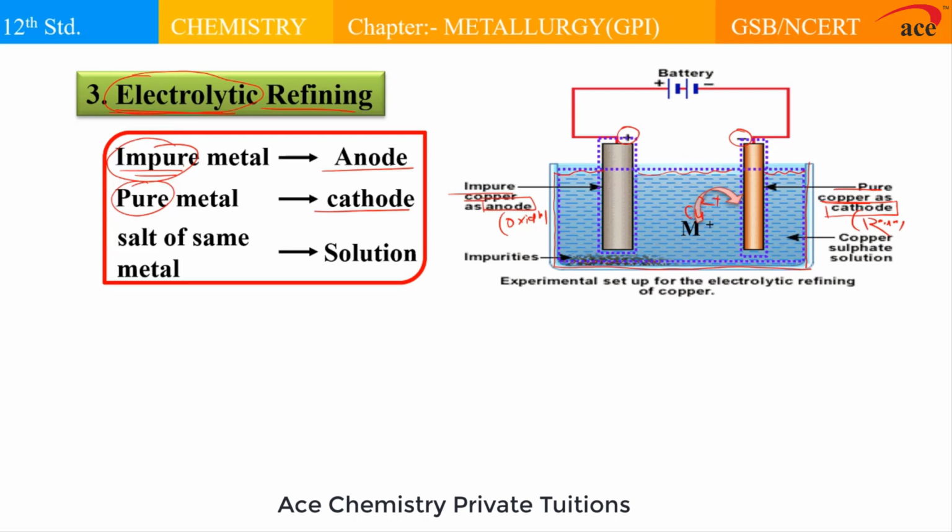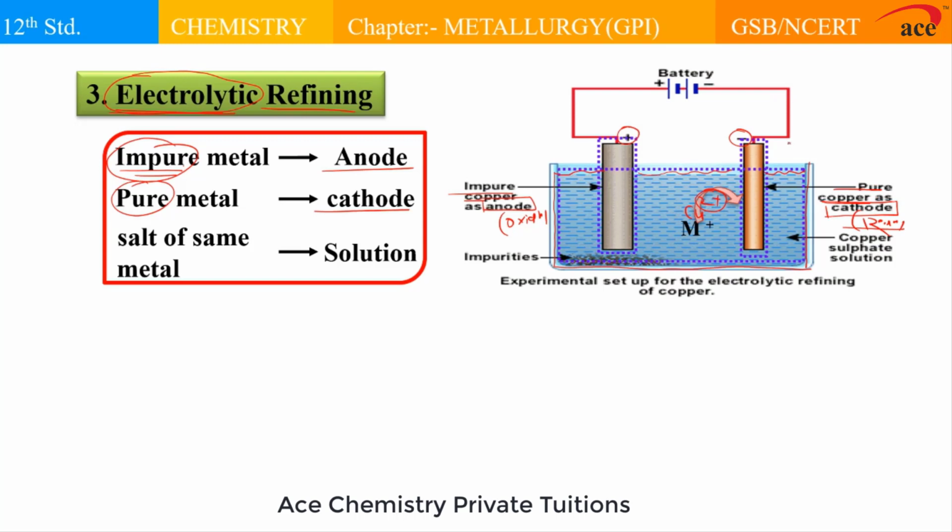So when the process starts, what happens? The metal ions, or you can say the copper 2+ ions which are present over here, being positively charged, get pulled toward the negatively charged electrode, which is called what? Cathode. The cathode starts attracting these metal ions onto its surface, and a process of reduction takes place.